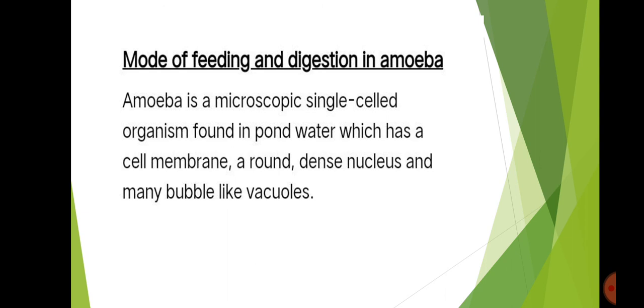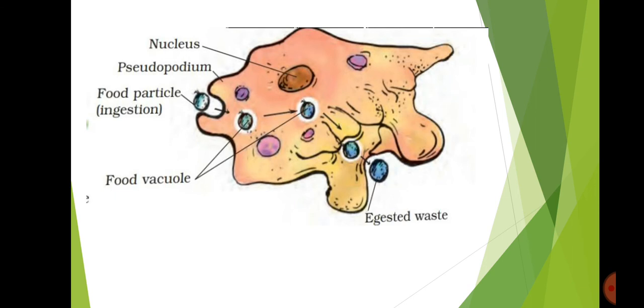Amoeba is a microscopic single-celled organism found in pond water, which has a cell membrane, a round dense nucleus and many bubble-like vacuoles. It is a unicellular organism and it doesn't have a fixed shape. Look at this picture. This is an amoeba.